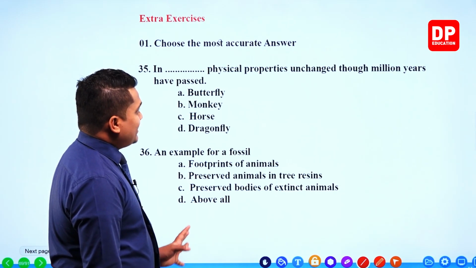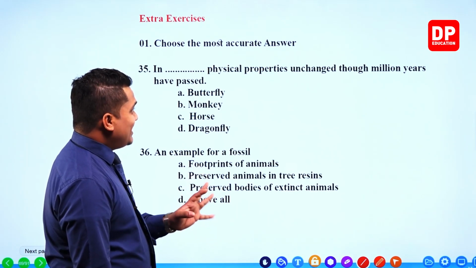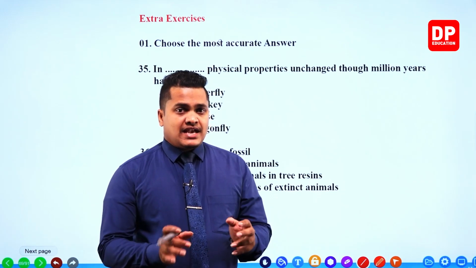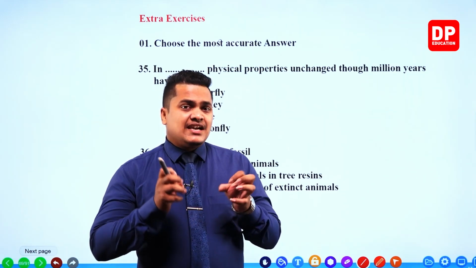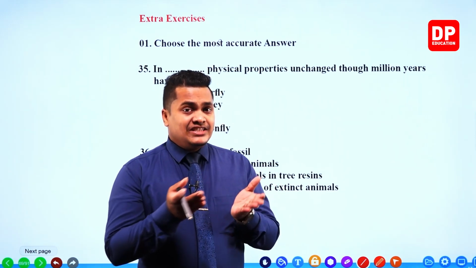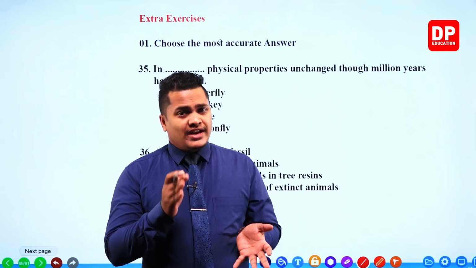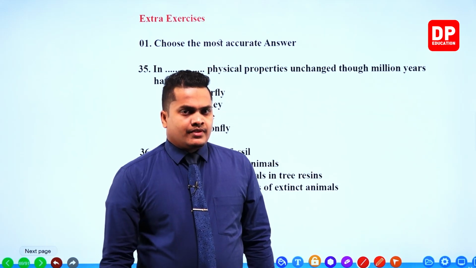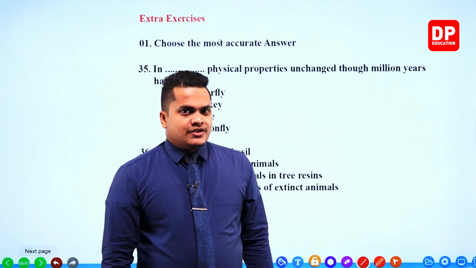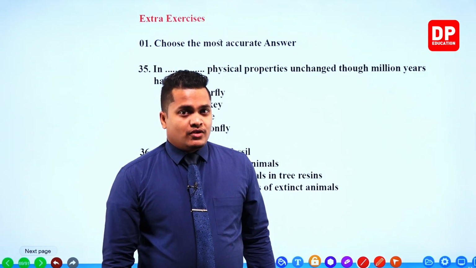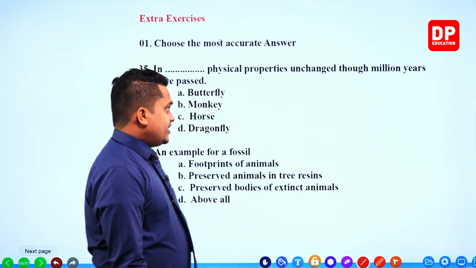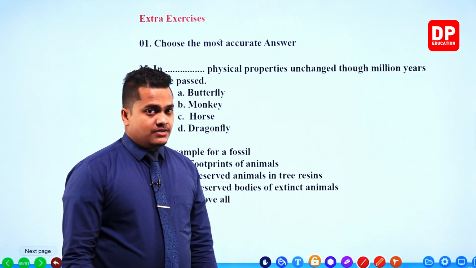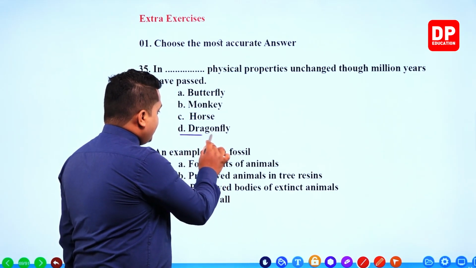Even though millions of years have passed, if the physical properties are not getting changed, definitely that organism should be a living fossil. So you have to select the living fossil out of the organisms given here. So my dear children, out of these organisms, dragonfly would be the living fossil.